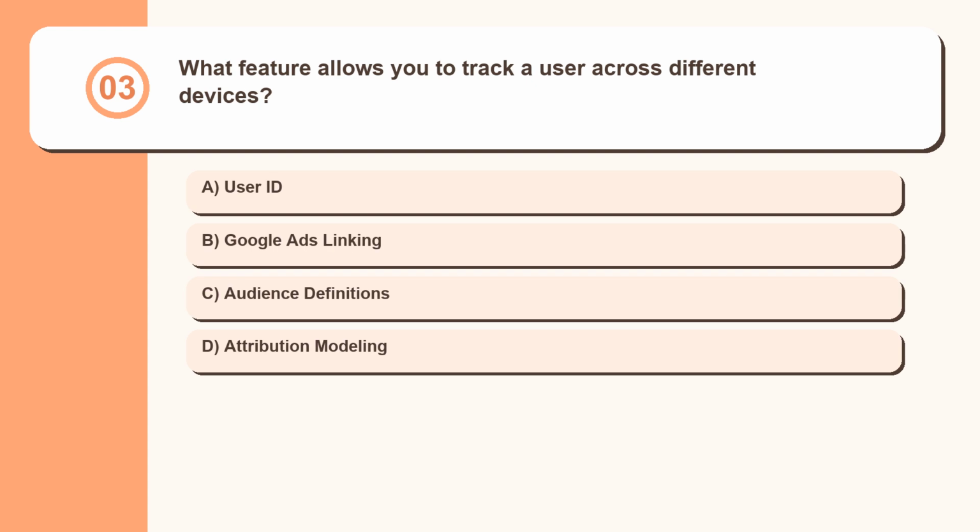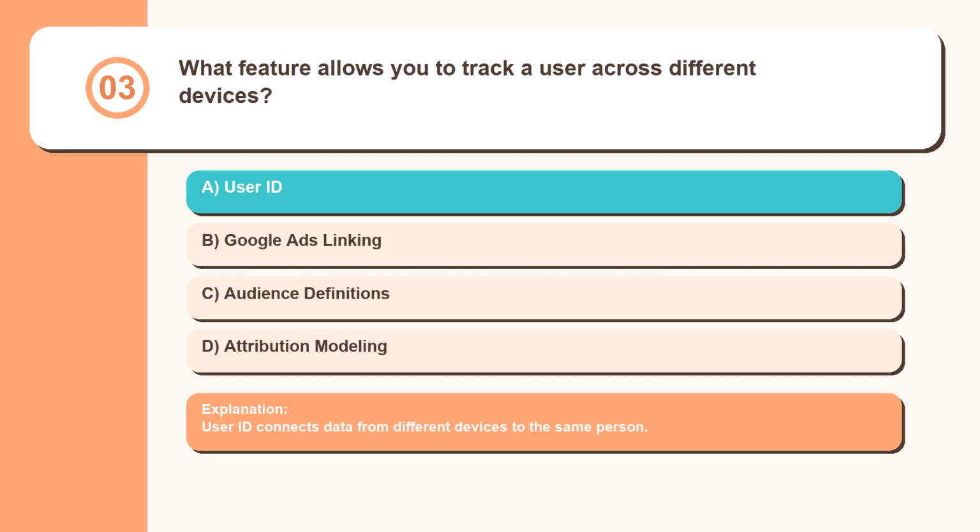Question 3. What feature allows you to track a user across different devices? User ID, Google Ads linking, audience definitions, attribution modeling. User ID connects data from different devices to the same person.